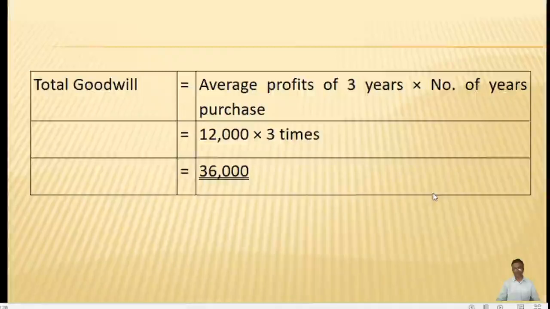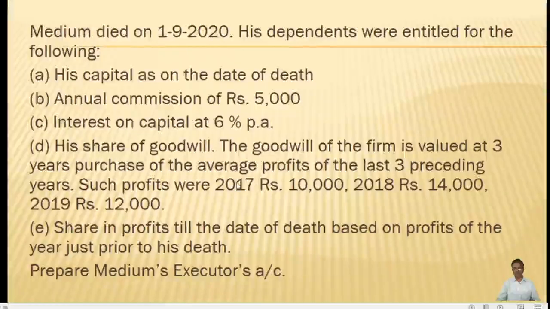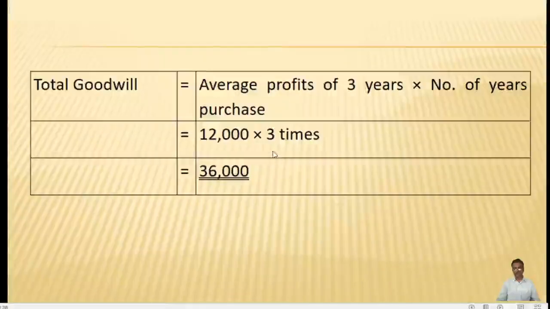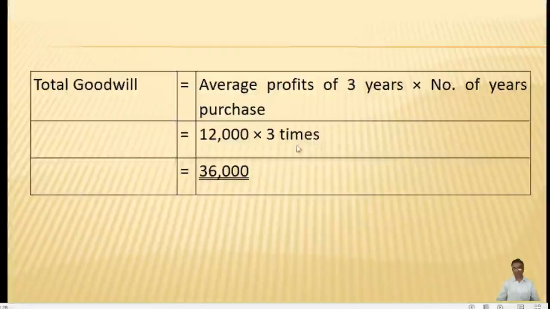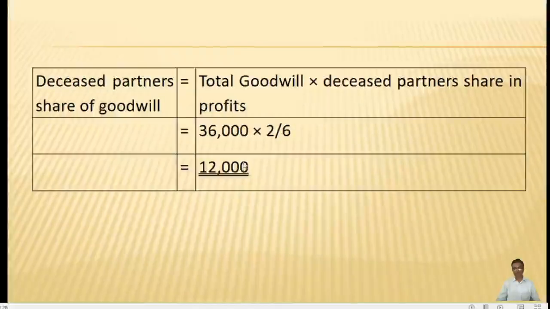Now this is the average profit of 12,000, and in the problem it is specifically mentioned that the goodwill of the firm is valued at 3 years purchase. So it is 3 times. So the average profit which we got in the previous slide, that is 12,000, you multiply by 3 times. So 12,000 into 3 is 36,000.